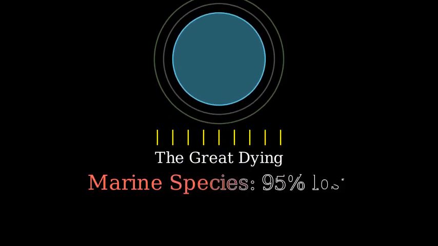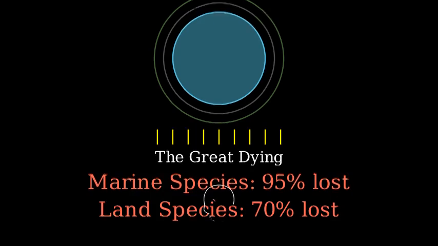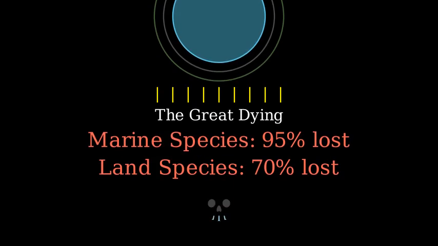The largest mass extinction occurred at the end of the Permian period, which was also the end of the Paleozoic era. About 95% of marine species and 70% of terrestrial vertebrate species went extinct.